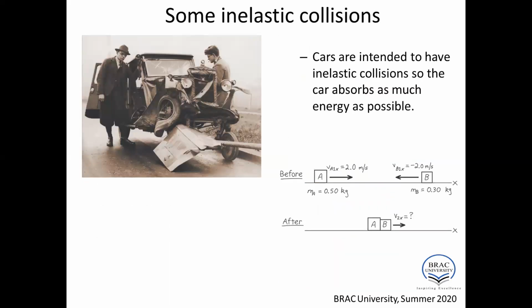And here is another figure showing another example of the inelastic collision. Cars are intended to have inelastic collisions, so the cars absorb as much energy as possible. Here is a sketch diagram. Object A represents car 1 and object B represents car 2. Before collision they move in opposite directions, and after collision they stick to each other. Then the velocity is along the same direction and the velocity is the same.